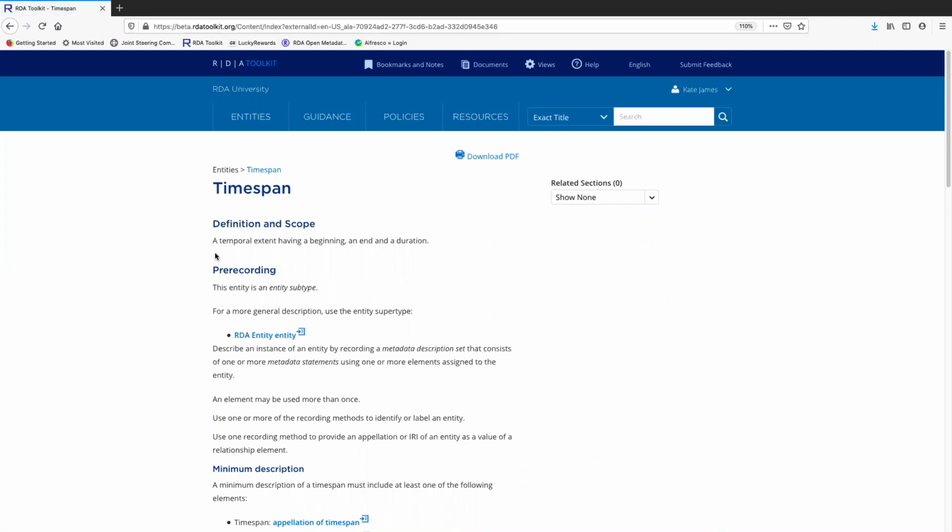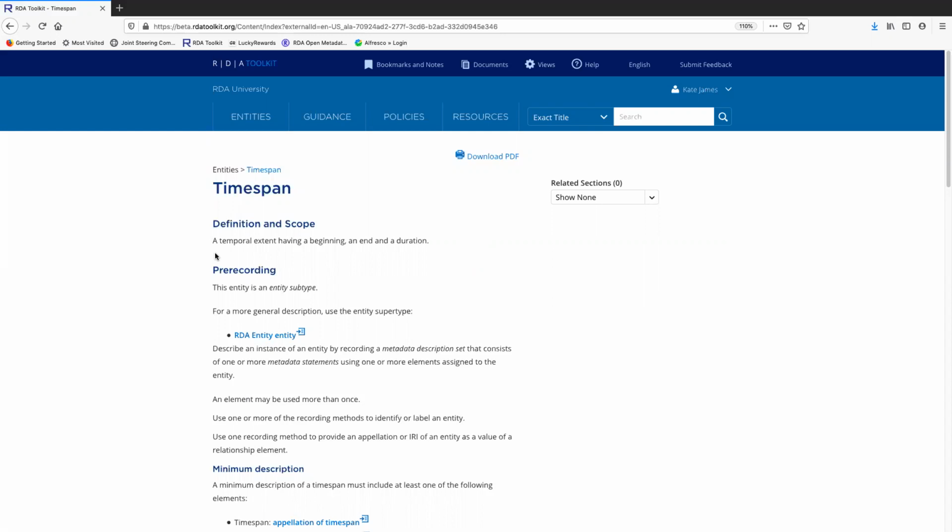Before we talk about that further, I want to give you a little history on Timespan. Timespan was not an entity in original RDA because original RDA was based upon the 3 FR models, and Timespan was not in any of them. However, when those 3 FR models were consolidated into the Library Reference Model, the group doing the consolidation took a look at the existing entities and saw that there were a lot of latent relationships between those entities and Timespan.